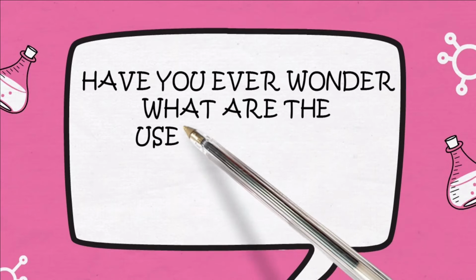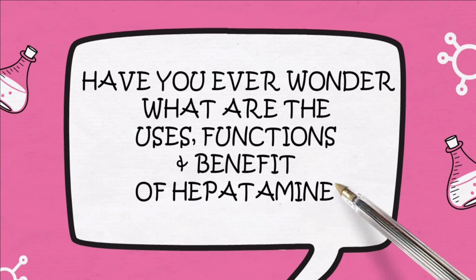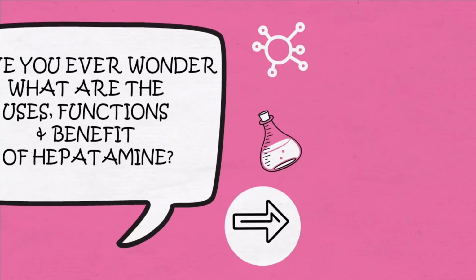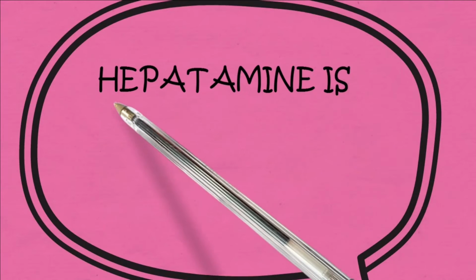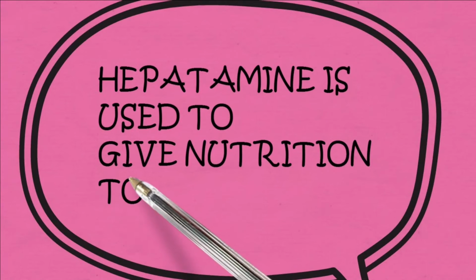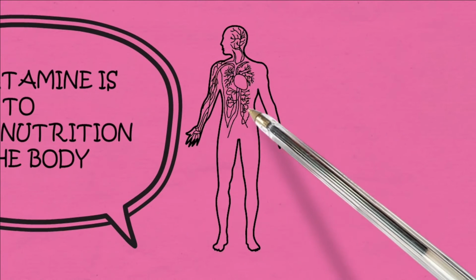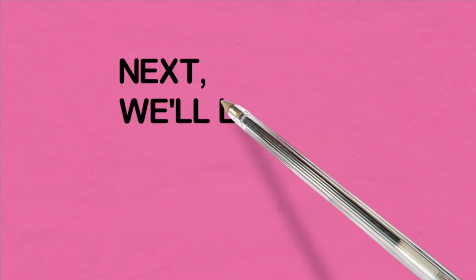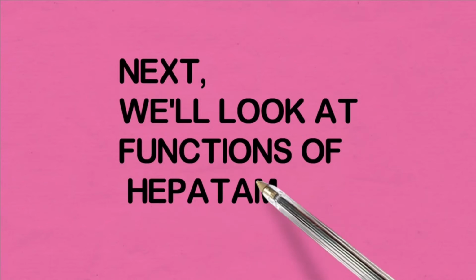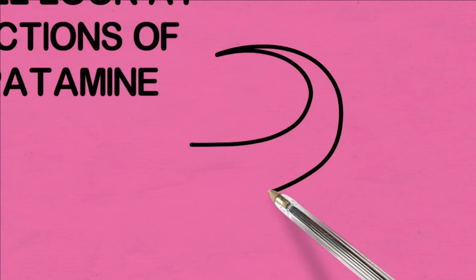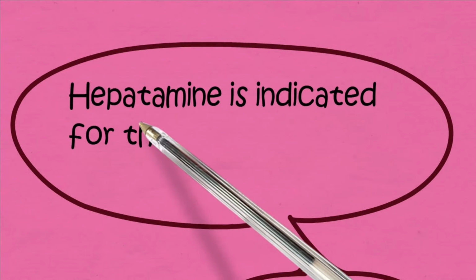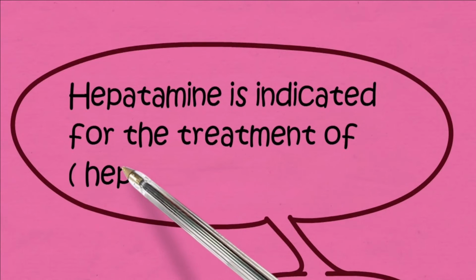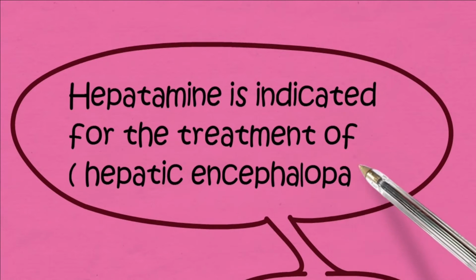Have you ever wondered what are the uses, functions, and benefits of hepatamine? Now we will start with the uses of hepatamine. Hepatamine is used to give nutrition to the body. Next, we will look at the functions of hepatamine. Hepatamine, or amino acid, is indicated for the treatment of hepatic encephalopathy.